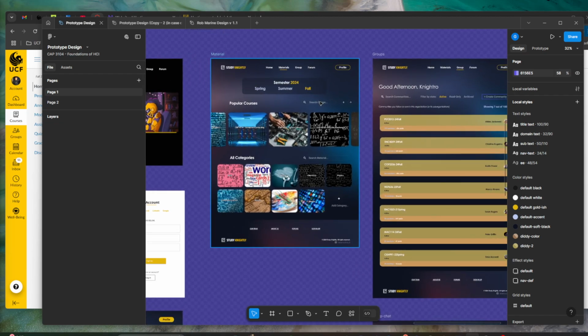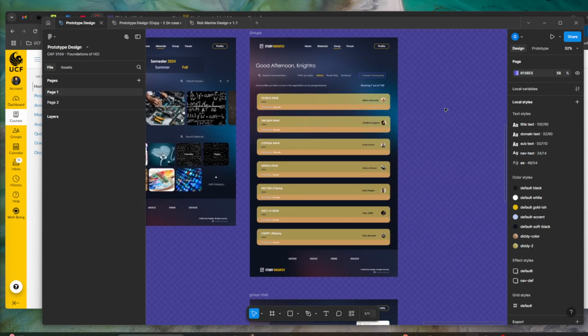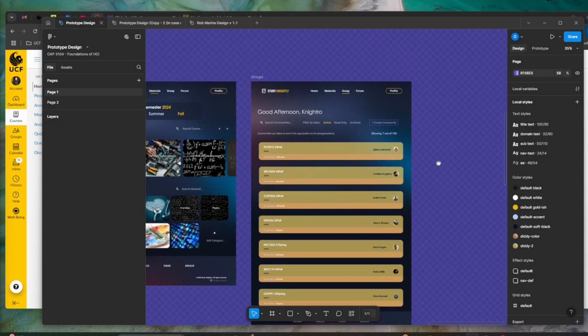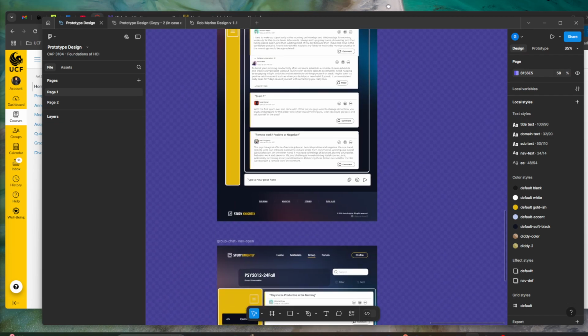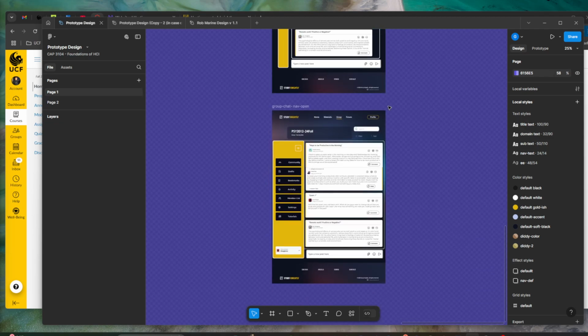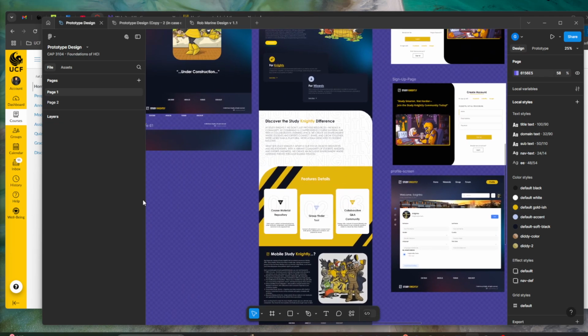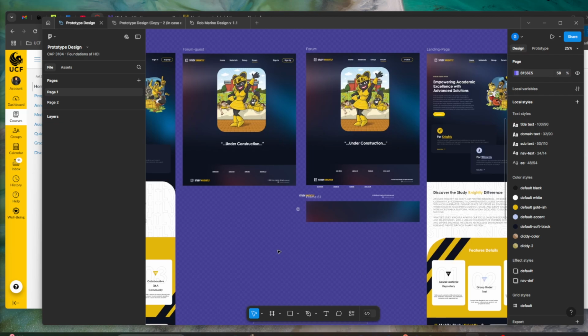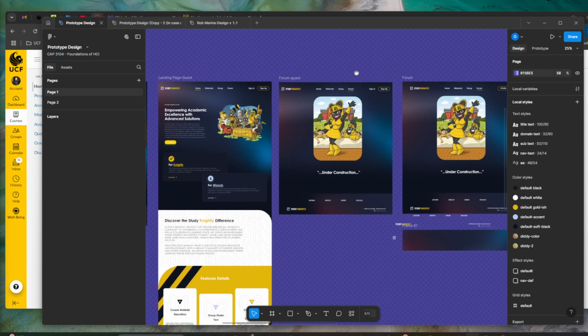the material section. For the second one, we created a group section, similar to Discord or any group chat, with direct messaging and different types of groups. And this is our concept art as we discussed last time. And last but not least, we created a forum where students can talk about different subjects and topics across the university, community related, similar to Reddit.